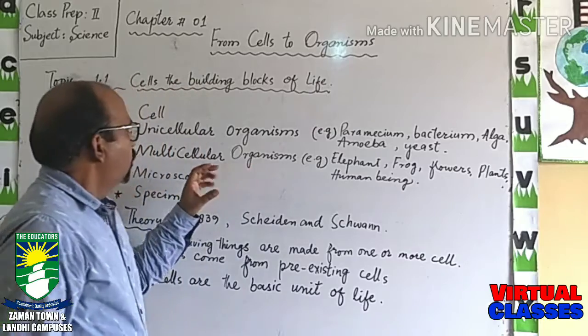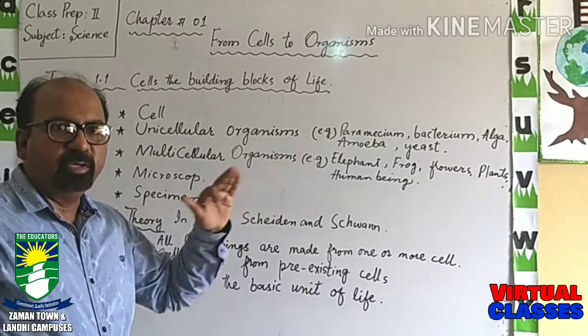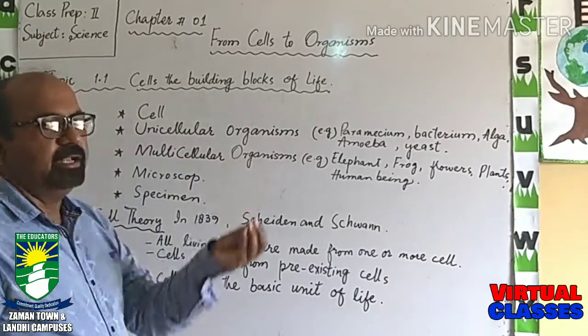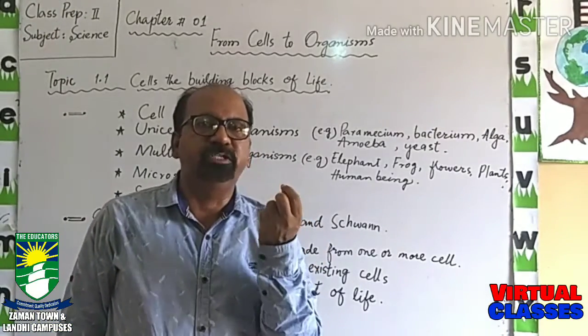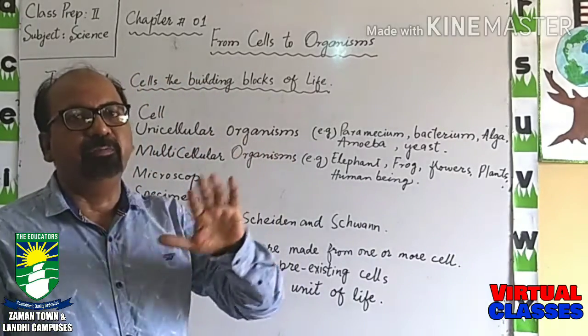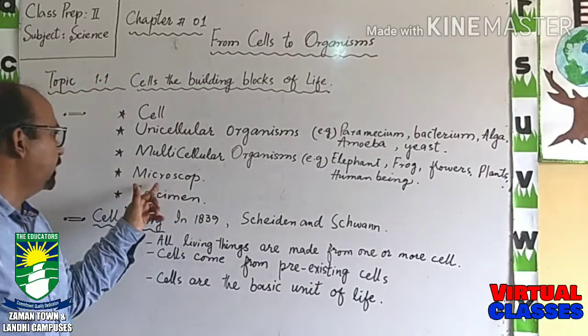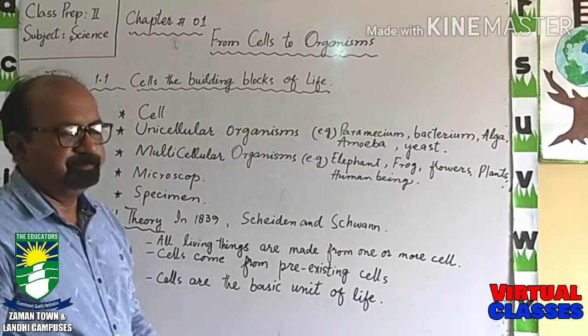So what is the difference between unicellular organisms and multicellular organisms? Once again, unicellular organisms are the organisms which are made up of a single cell, and multicellular organisms are made up of more than one cell. And the next one is microscope.